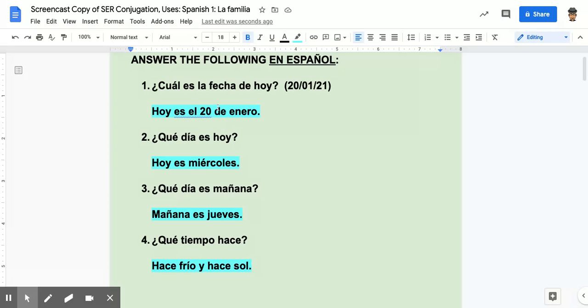So we are taking a look at the verb ser today, and we have already used the verb ser several times when we say hoy es el 20 de enero. Hoy es miércoles. Mañana es jueves. For days and dates, we're identifying things, we're saying what is. That is the verb ser. Now, this is a very irregular verb